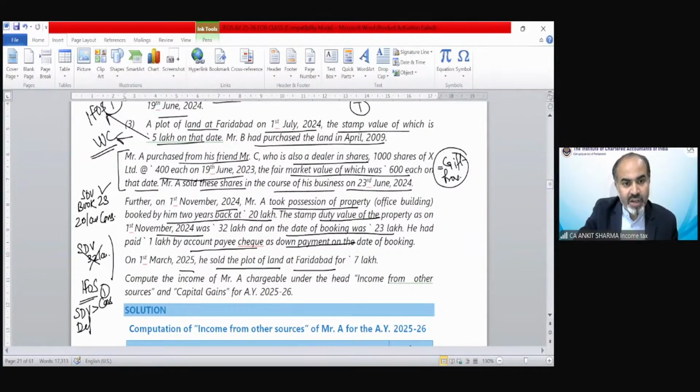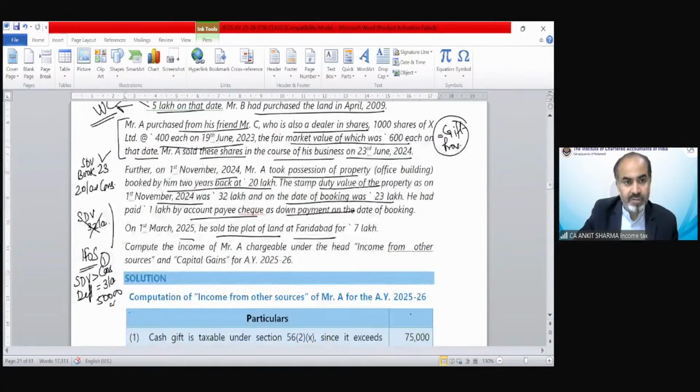Now we need to find the difference, which is 3 lakh rupees. The limit is 50,000 or 10% of consideration, that is 2 lakh rupees, whichever is higher. The higher is of course 2 lakh rupees. The difference exceeds this 2 lakh, so 3 lakh would be income from other sources in this transaction.